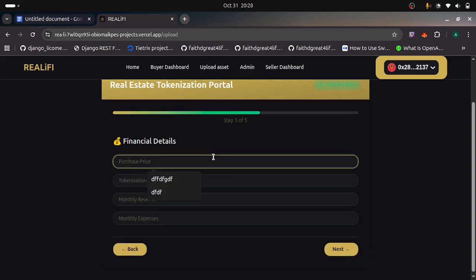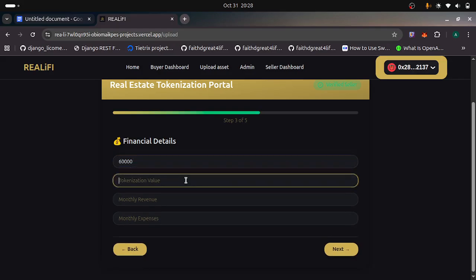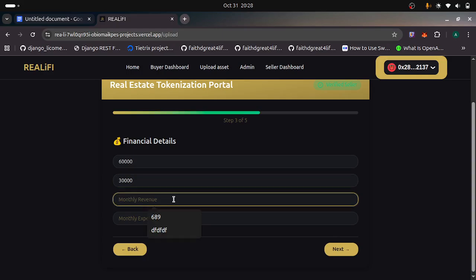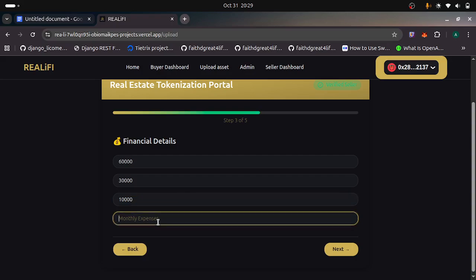Okay, purchase price. Let's keep it simple. This is the actual value of the asset in the real world. So let's say it's 100,000, and let me make it 60,000. Then I want to tokenize it at a value. I want to tokenize like half of it, so let's say I want to tokenize 30,000. Monthly revenue: this asset earns about, let's say, 10,000 monthly, maybe in rents or whatever. Then expenses, let's say 8,000.